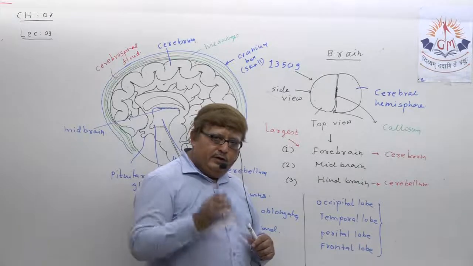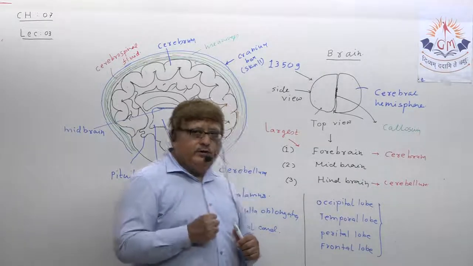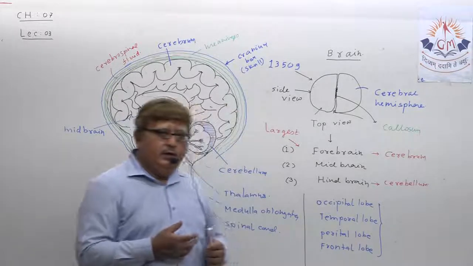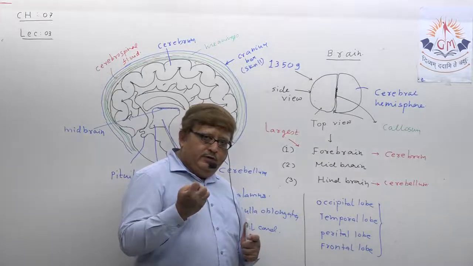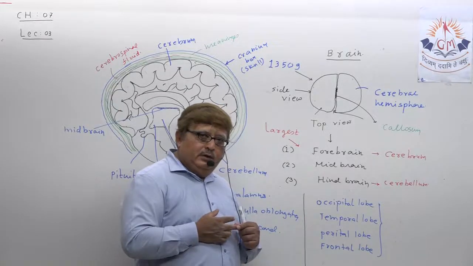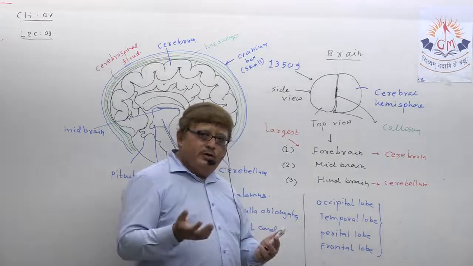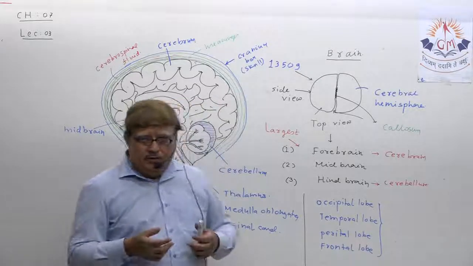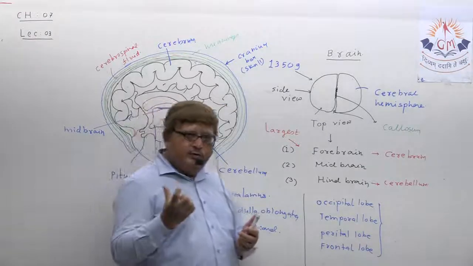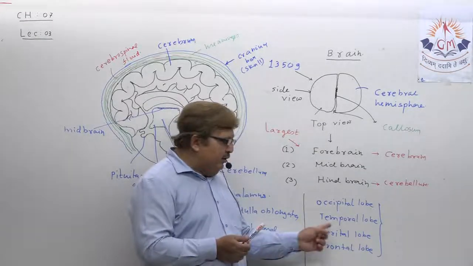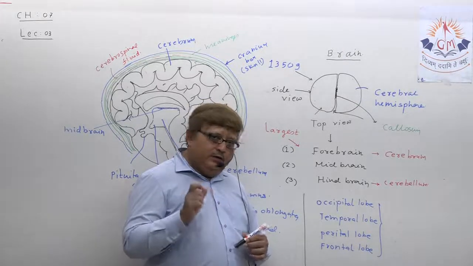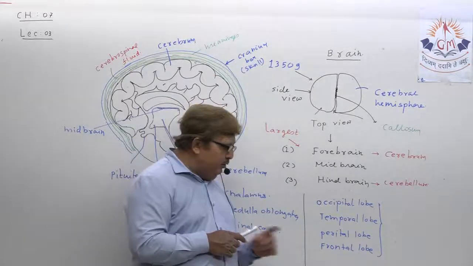Temporal lobe, it has center for auditory reception. Auditory reception means, as you all know very well, the centers for hearing are present in temporal lobe. When somebody is speaking and you hear and try to understand the meaning of that word, that interpretation and processing of the word is actually done by temporal lobe. So temporal lobe has center for auditory reception.